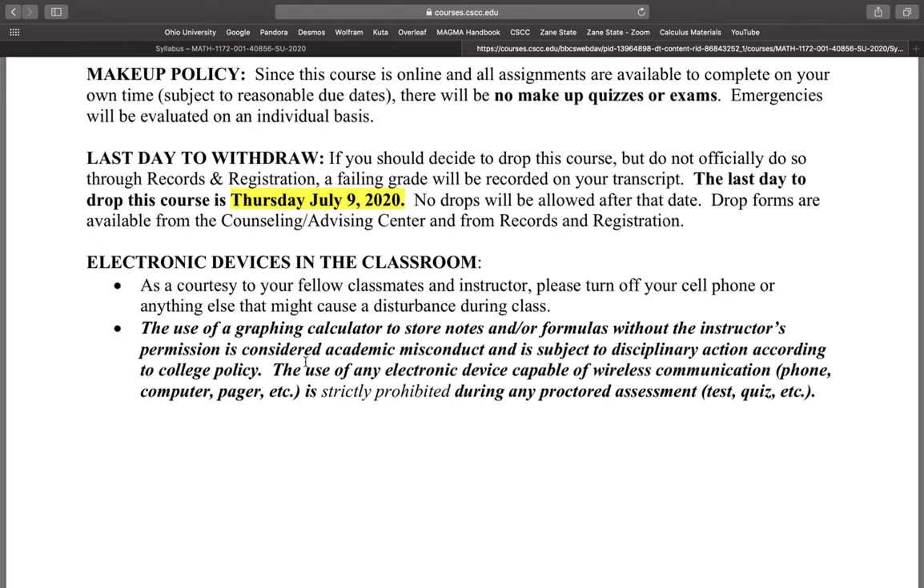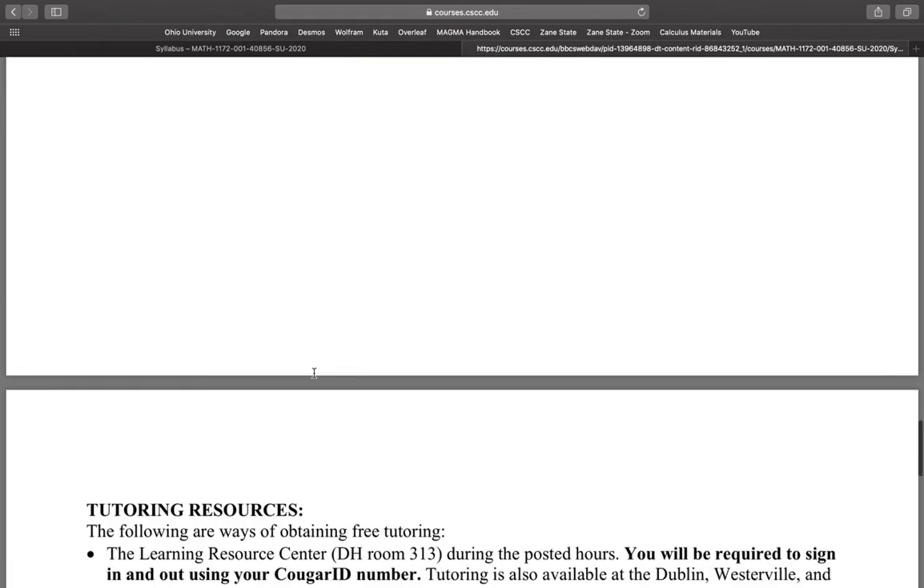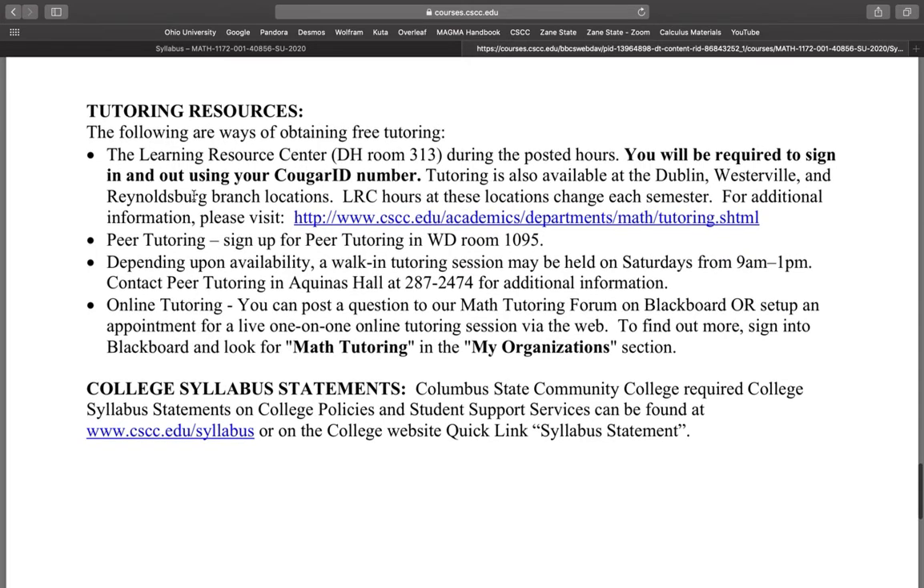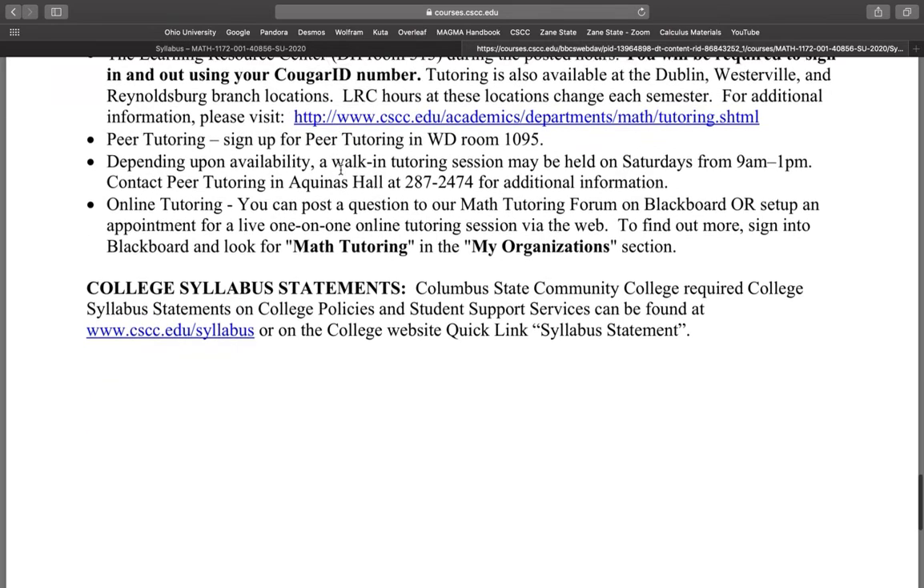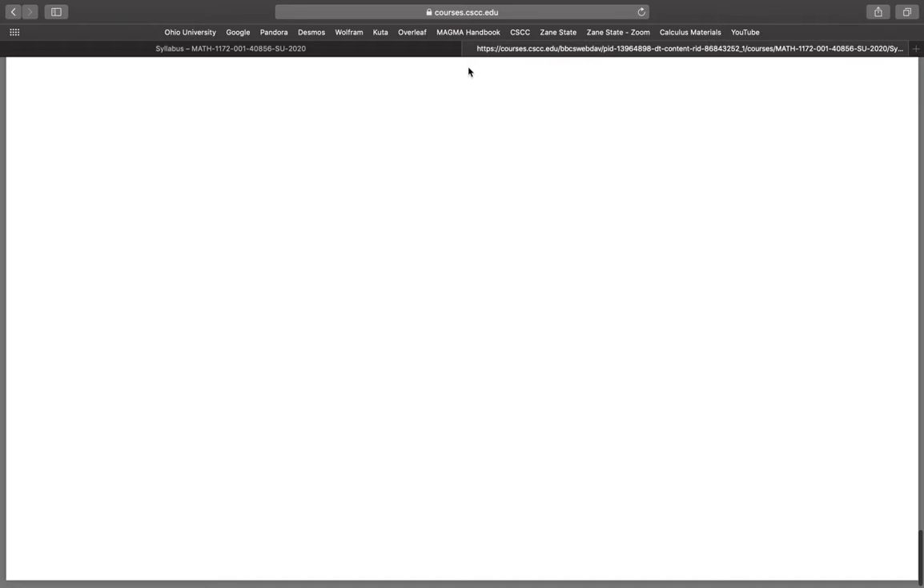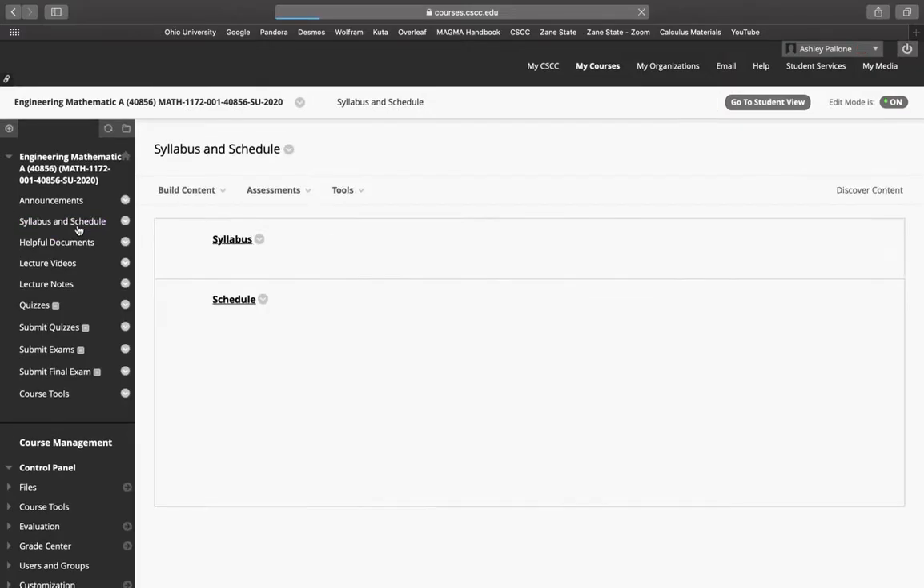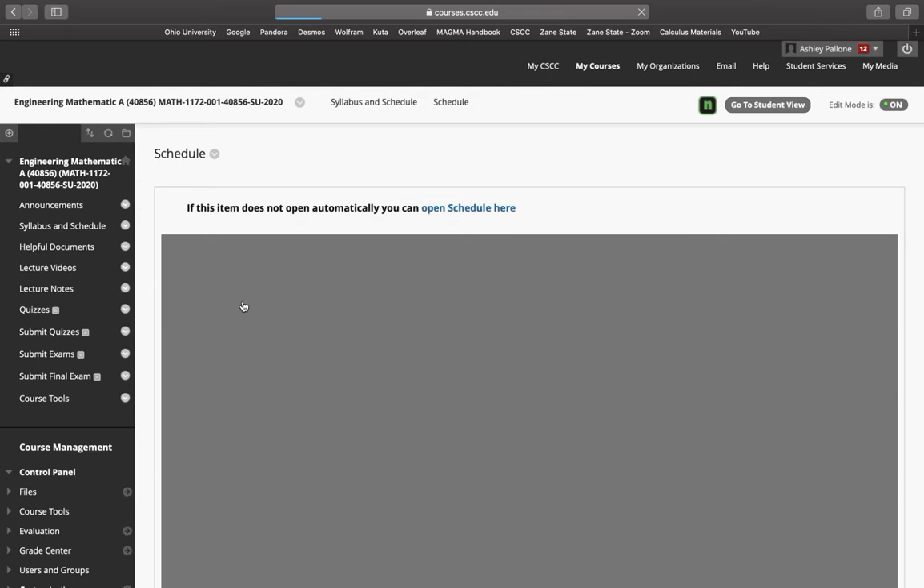Electronic devices in the classroom, that's not really applicable to us since we're online. Here's some tutoring resources. Again, I'm not entirely sure how this is all working with online, but I know that Columbus State does provide some online tutoring, so I would contact some of these resources and see how they are doing online stuff. And then we have our college syllabus statements. Okay, so that's the syllabus. Now let's look at the schedule here.